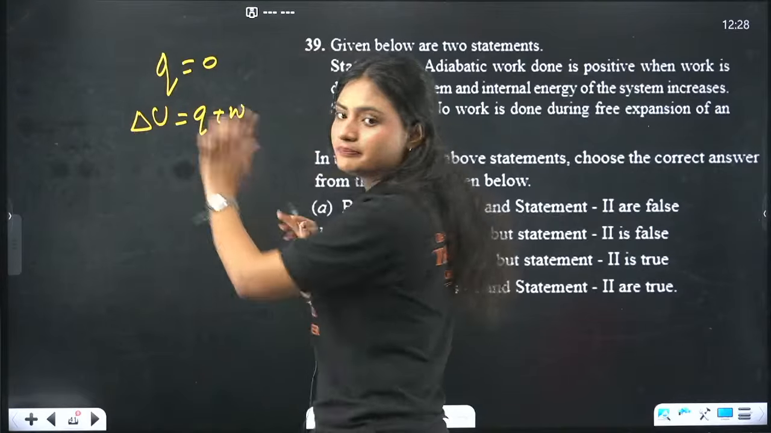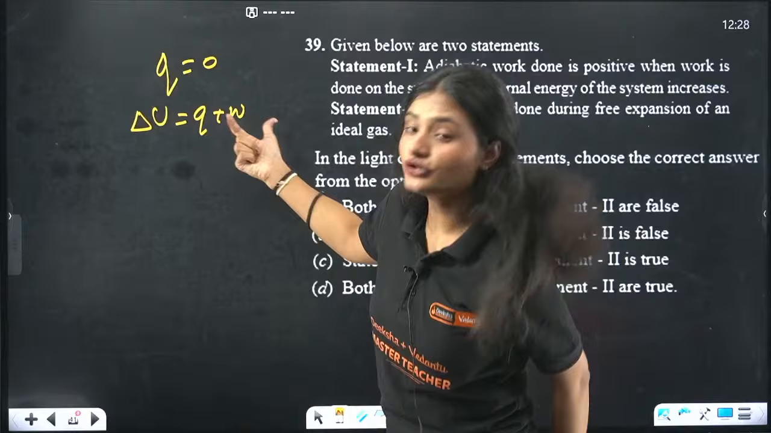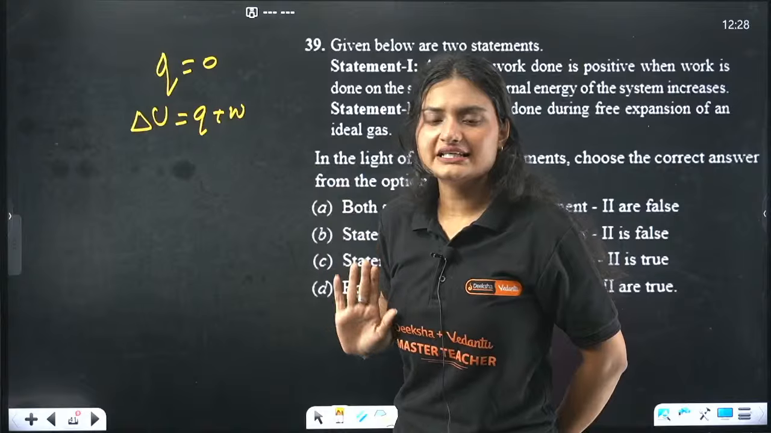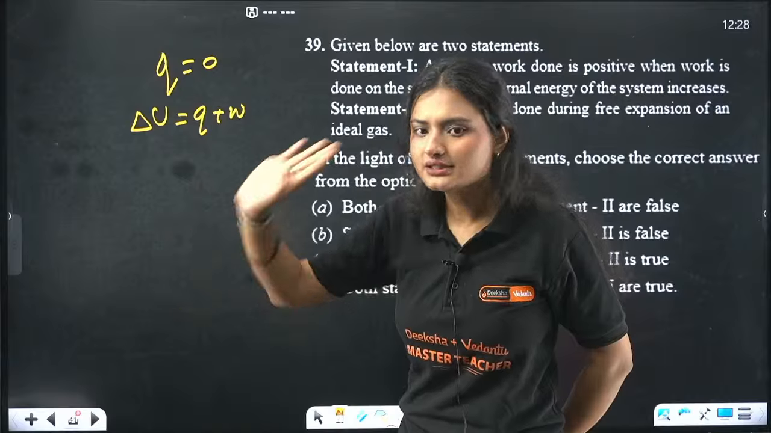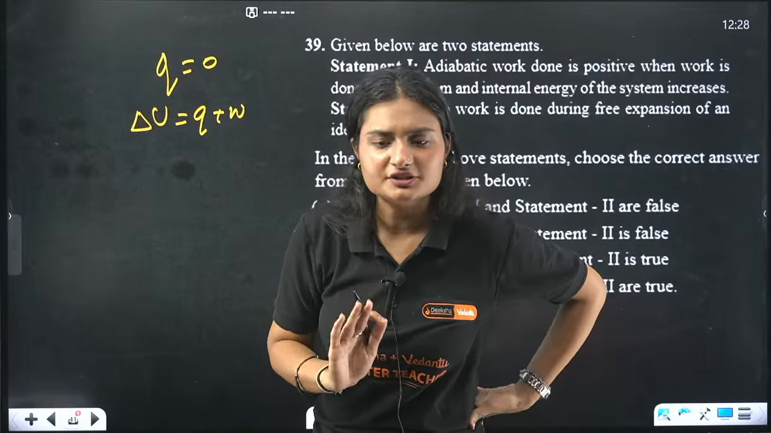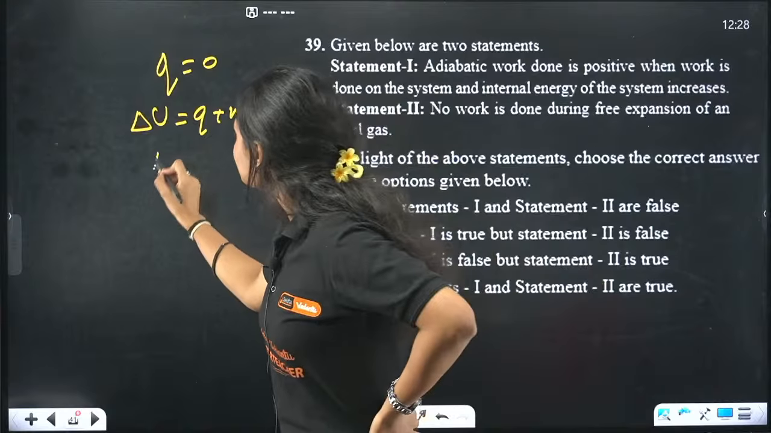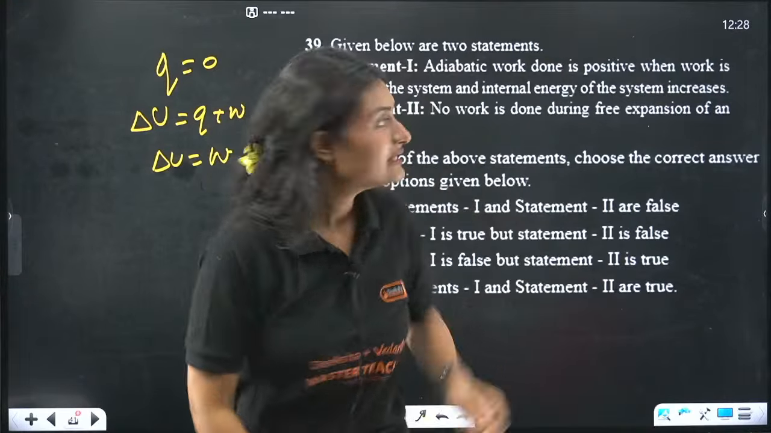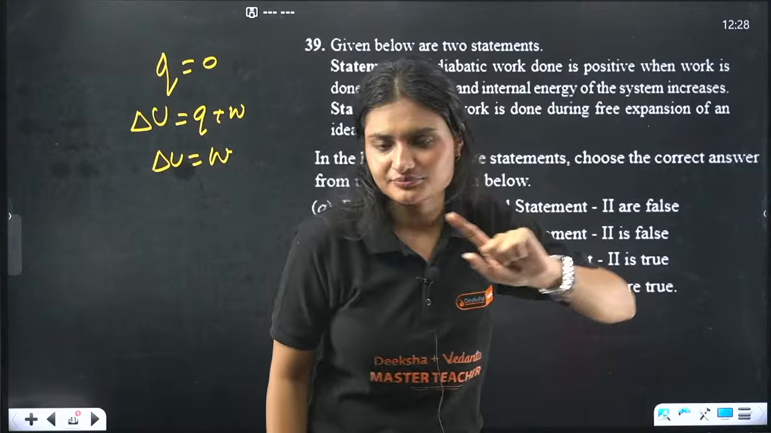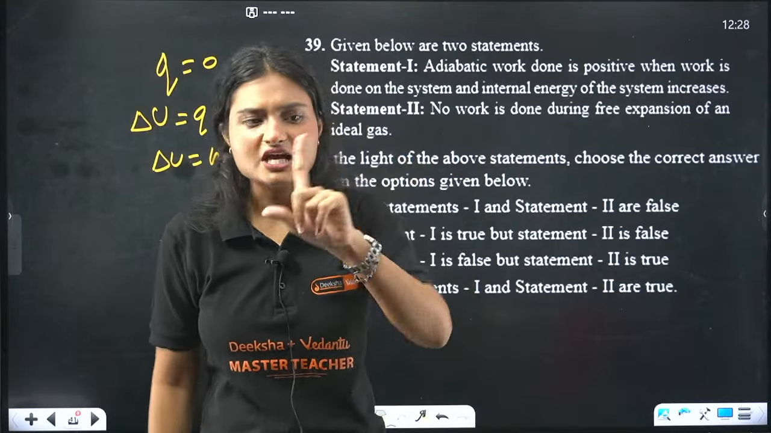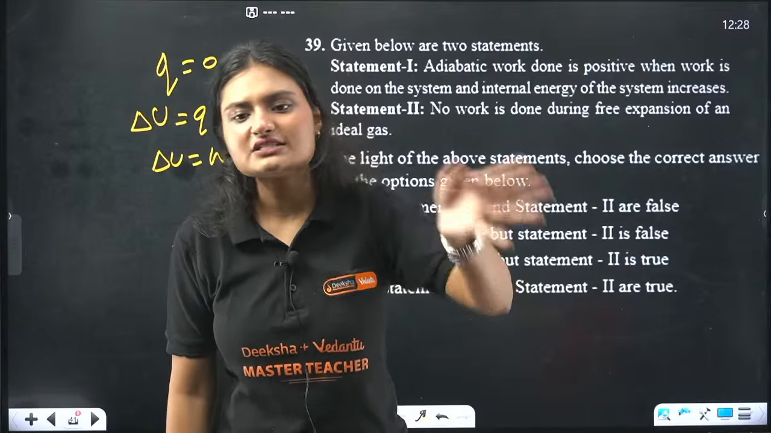Either you can bring the change using heat, or you can bring the change using work, or you can do both and still the internal energy will change. Is that clear? Okay. If Q is 0 for an adiabatic work done, then delta U will be equal to W. One more thing is given, that work is done on the system. We have two conditions: work is done on the system or work is done by the system.